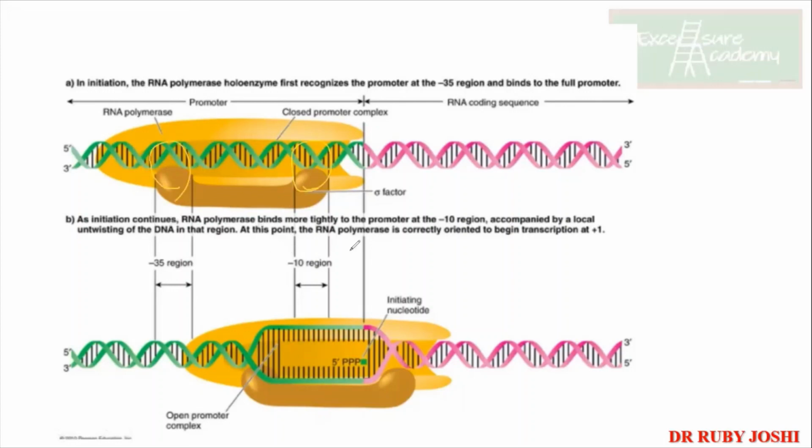This is closed. Now, once the other factors come in and bind, then it opens a bubble. It forms a bubble. This is also known as the transcription bubble. So you know what a replication bubble is? This is known as the transcription bubble. And then it starts adding the nucleotides.